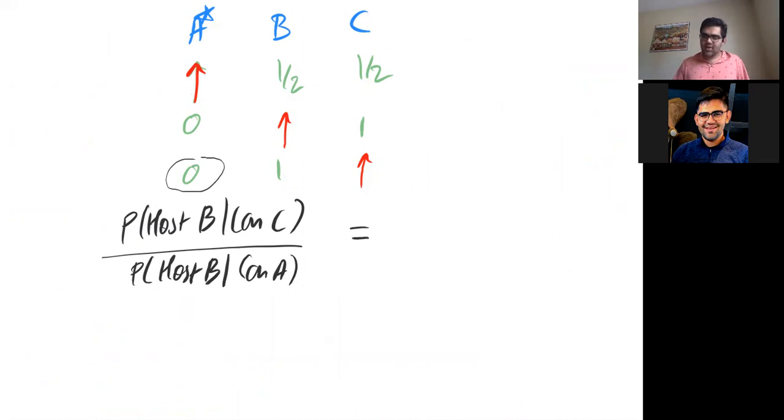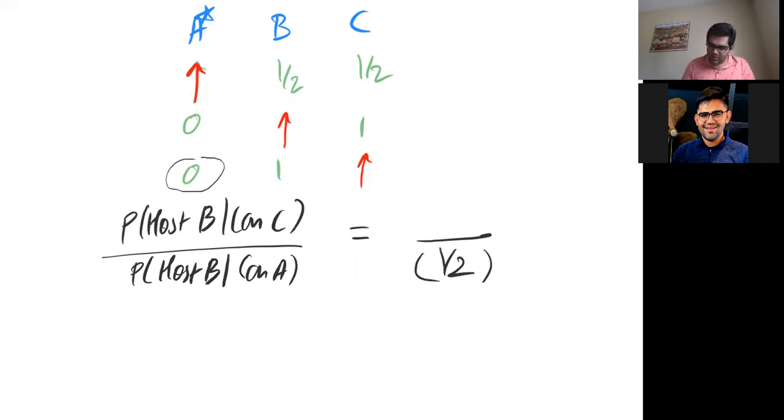I had chosen A and the car is in A. What is the probability that the host will open B? That's exactly half, right? Again, I have chosen A. What is the probability that the host will open door B?